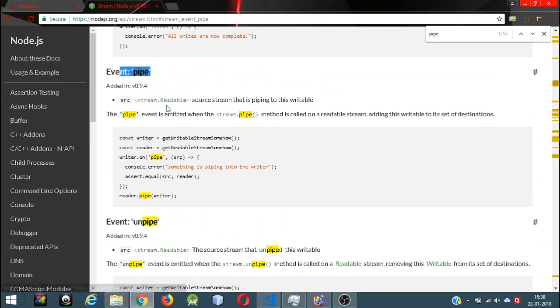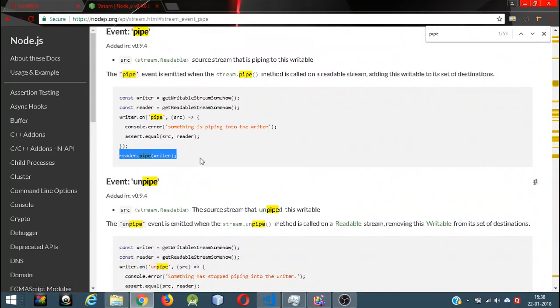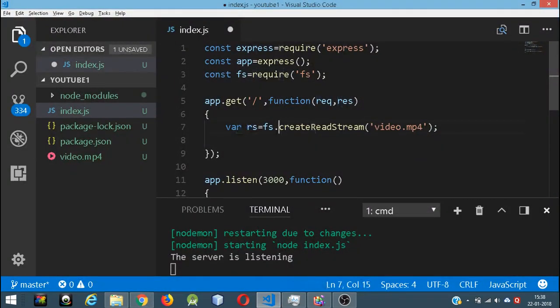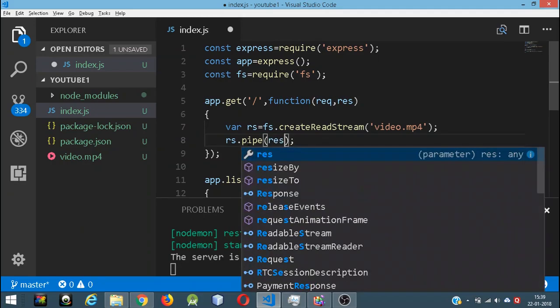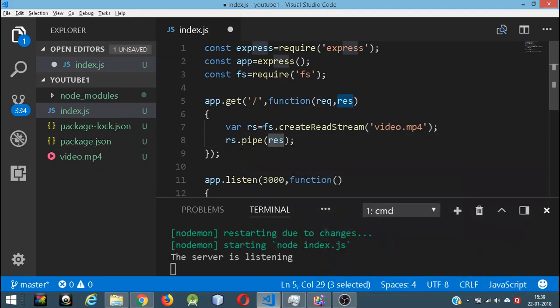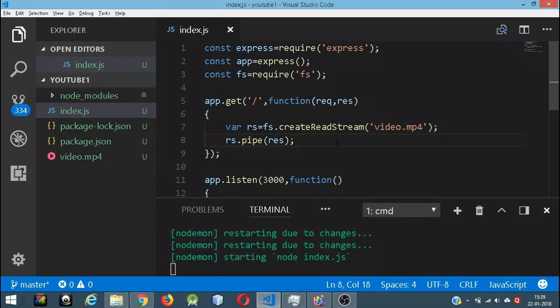So we need something called pipe, so add it in. Source stream, that is piping to the writable. The pipe event is emitted with the stream.pipe. Okay, so this is how we use it. Reader.pipe writer. So we are reading from rs, the file reader, create read stream. Reader.pipe writer, when we are writing to the response, we're writing to response. So rs.pipe response. It's a bit confusing, but yeah. Okay, so we're doing this now.